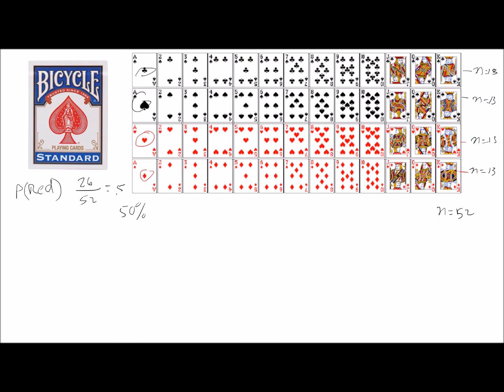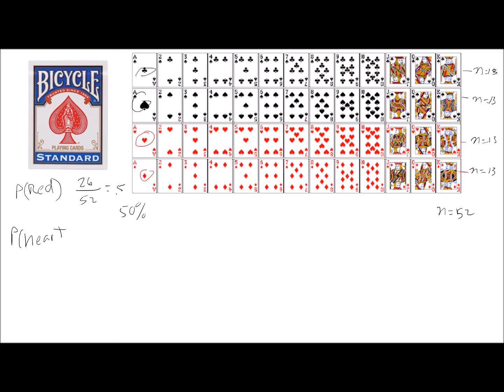So at random, picking a red card out of a deck of 52 is a 50-50 shot. 50% of the deck is going to be red. So that's like flipping a coin. Now, what if we were to say, okay, what's the probability of picking out a heart? So we'll pick out a heart.